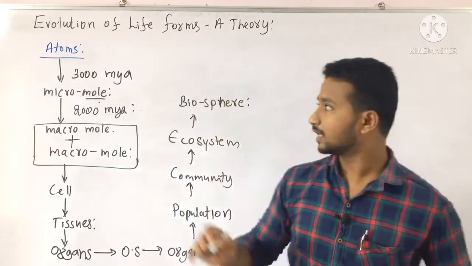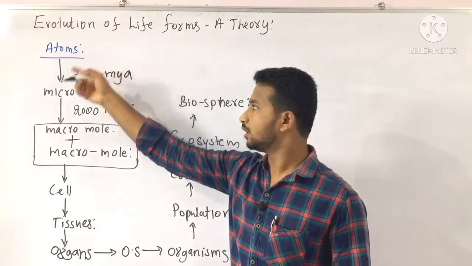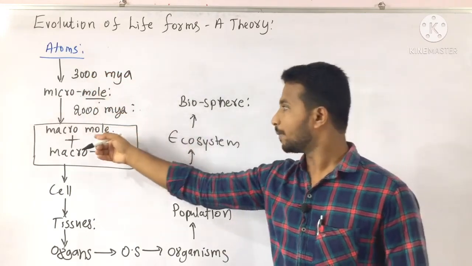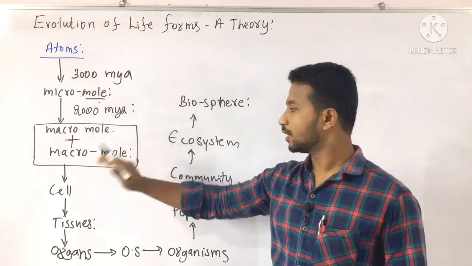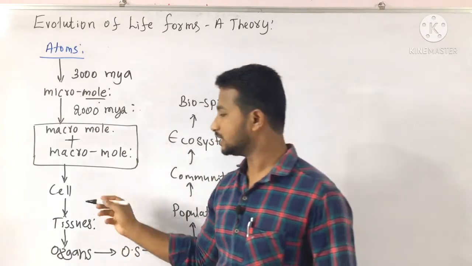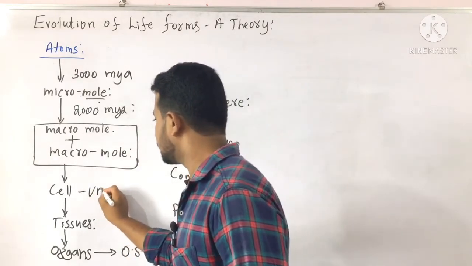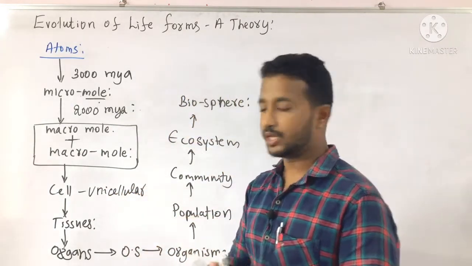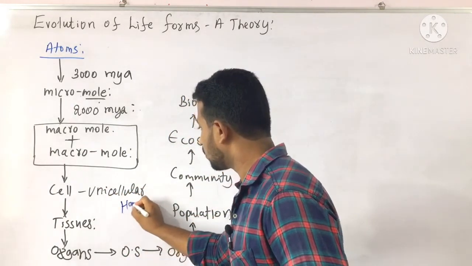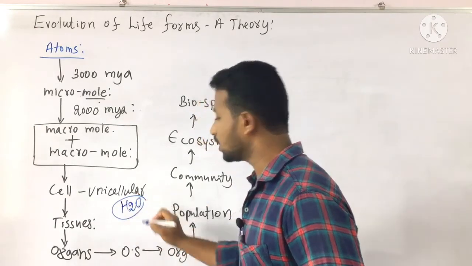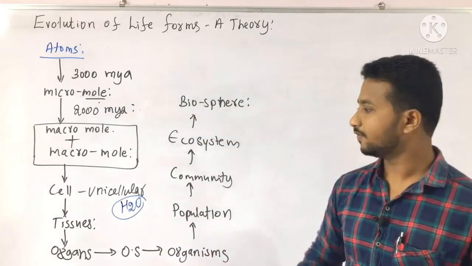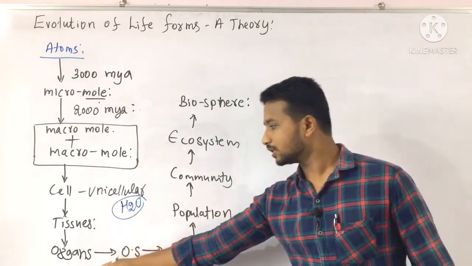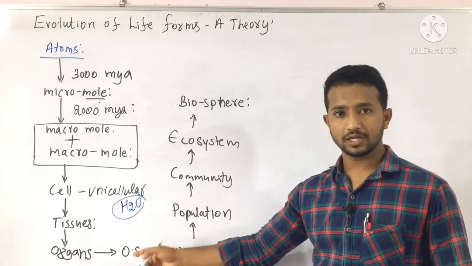Clear? Started from the very basic level, atomic level, to the micromolecules, simple sugars, monosaccharides and all. Macromolecules combine to form the first cellular form. They are the single cells. These single cells are definitely unicellular, and it is believed that they should be present in a water medium, because when you look into the early stages of life, water is the only medium which covered the entire biosphere, and such organs aggregated to form the organ system.